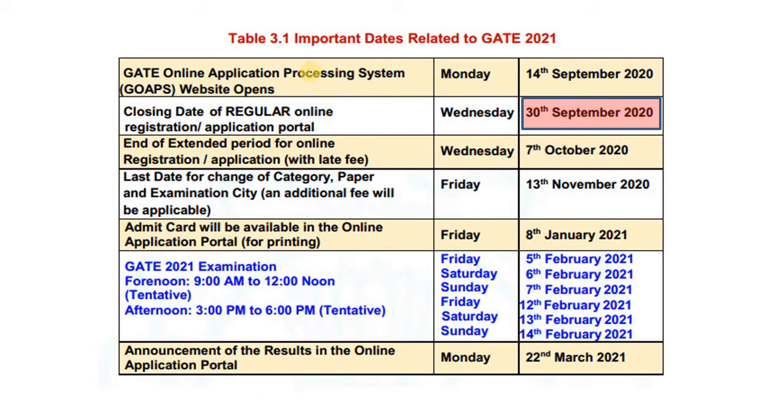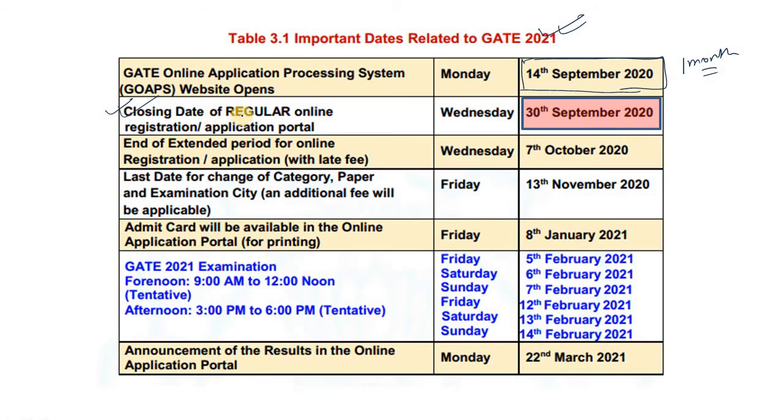Next important point. These are really important because everything depends on these deadlines. So when will the application process start? It will start from 14th September 2020. So you have almost 1 month to start this application process. Before that you have to collect all the required documents. Now what is the closing date?